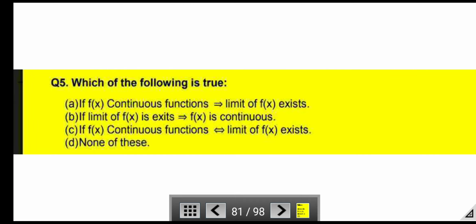Next question, which of the following is true? A is the right answer. If f(x) is a continuous function, then the limit of f(x) exists.